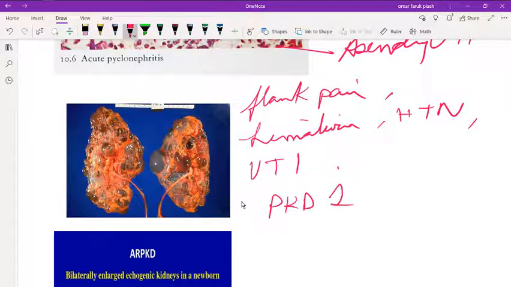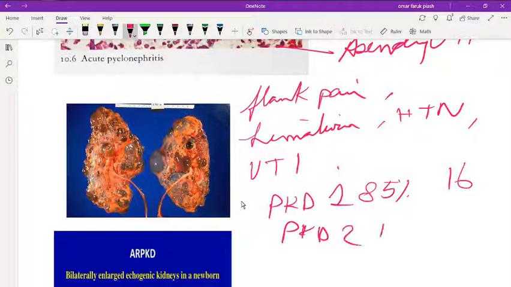PKD1 is 85%, on chromosome 16, and PKD2 is 15%, on chromosome 4. You have to remember the chromosome numbers.